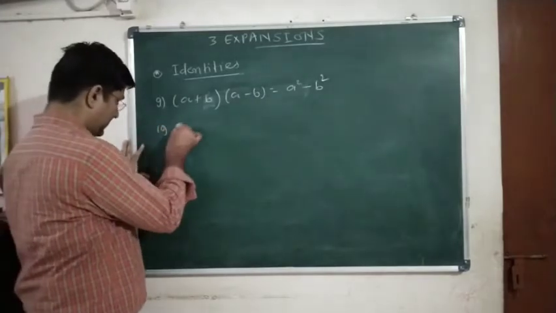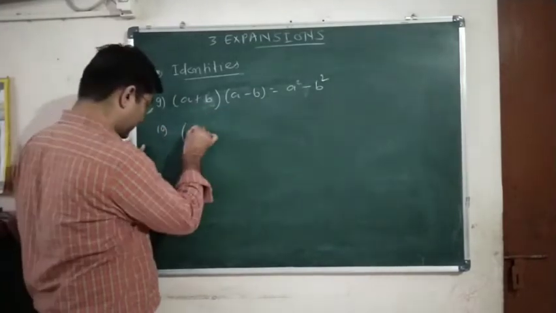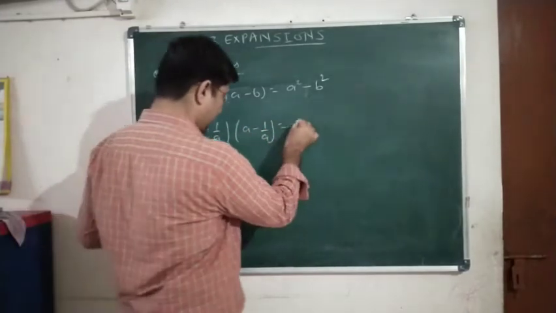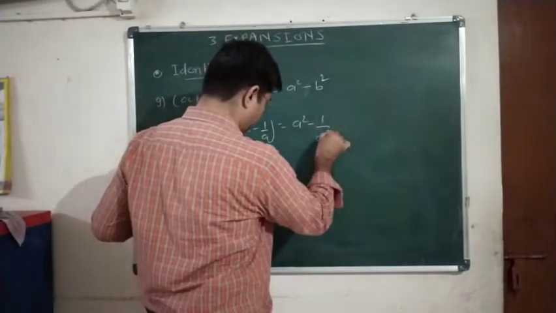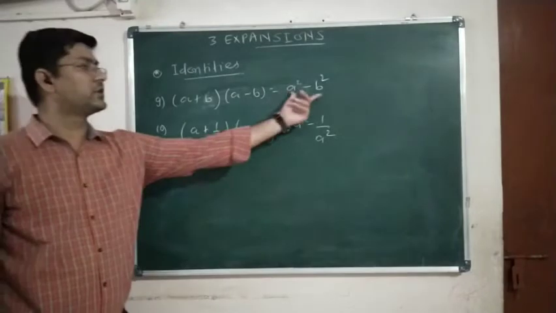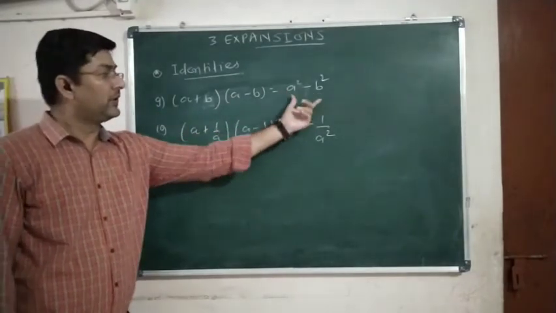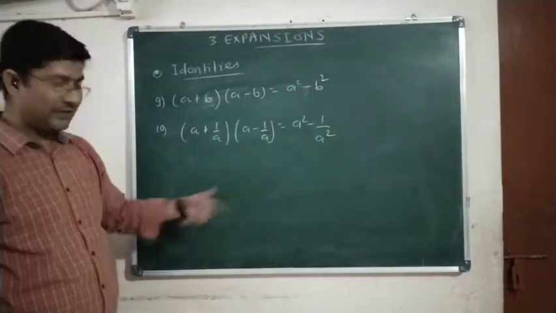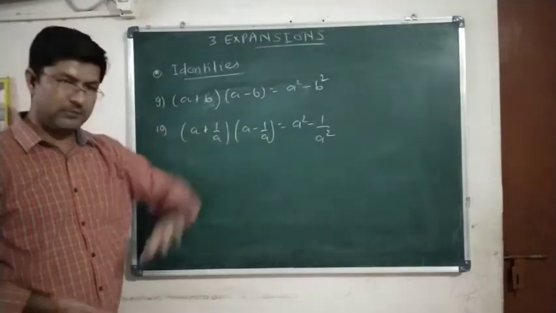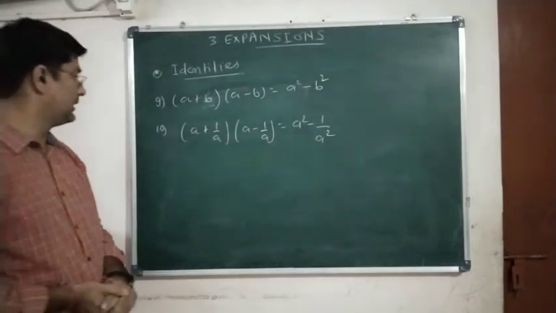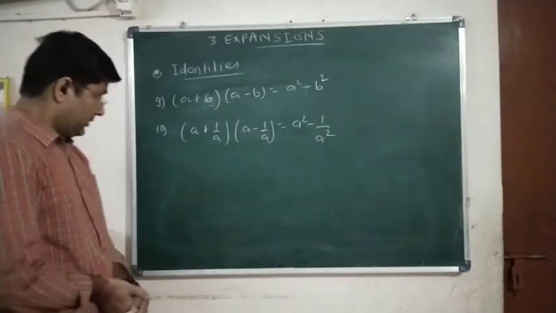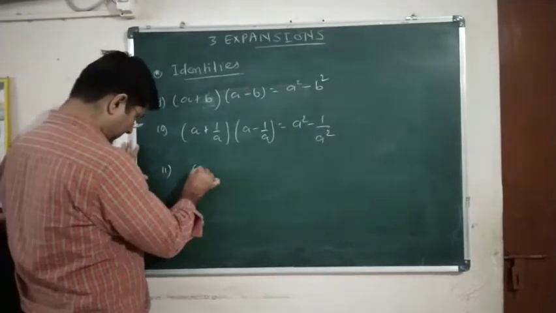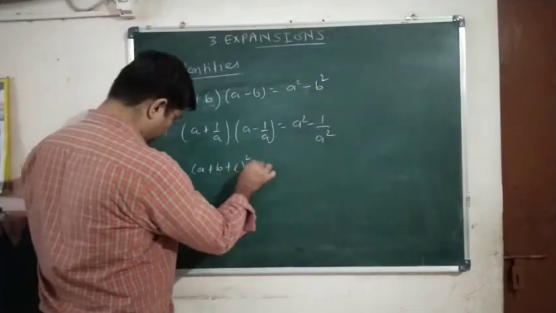Similarly, if b is replaced by 1 upon a, then (a plus 1 upon a) into (a minus 1 upon a) gives a square minus 1 upon a square. This is also called the difference of squares formula, because we have taken the difference, that is the minus sign, between the two squares, a square and b square. So it is the difference of squares formula. Next formula, let us see now question number 11, that is (a plus b plus c) the whole square.